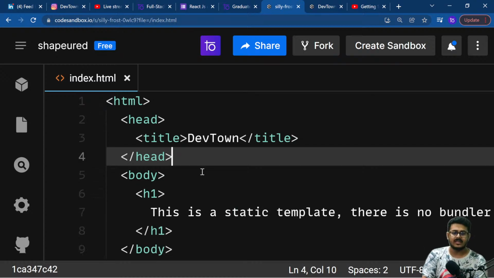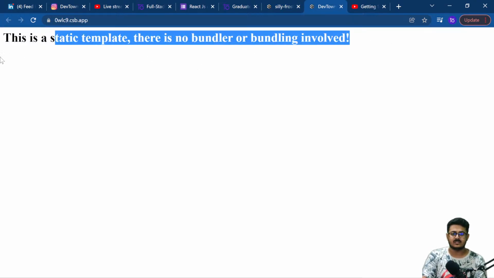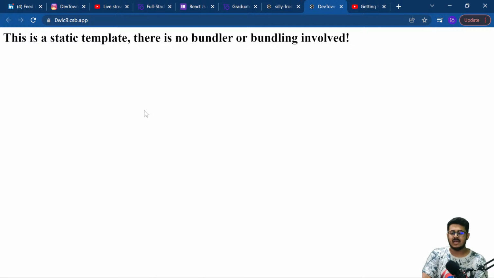Now coming back to our body, in this entire website, as you are able to see, there is nothing else but some bold and big text.